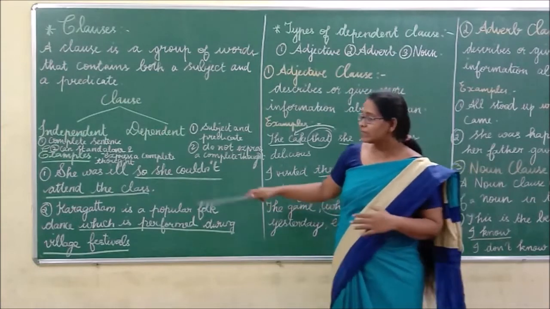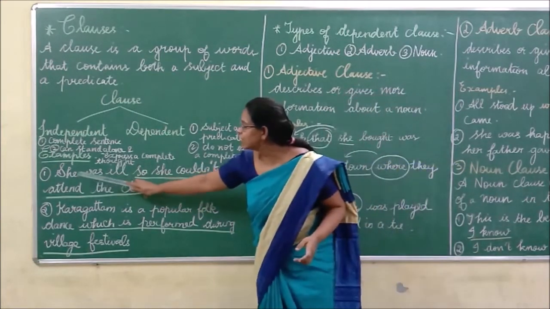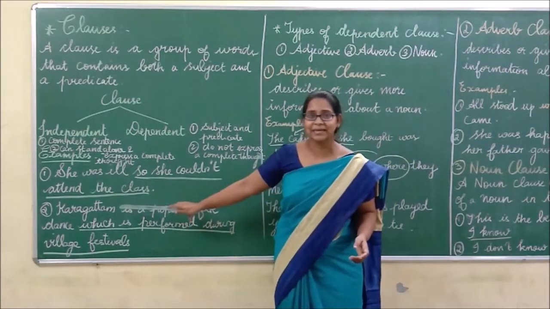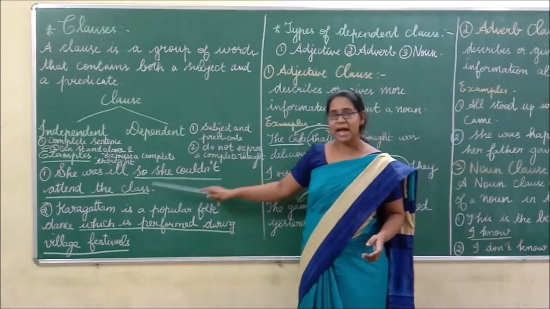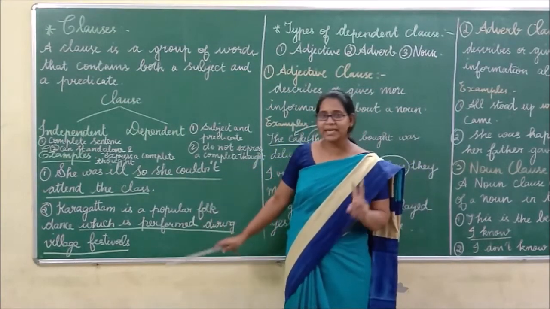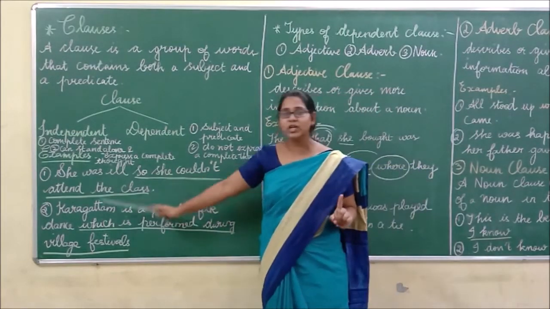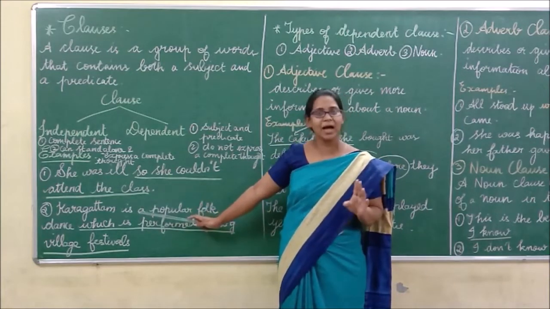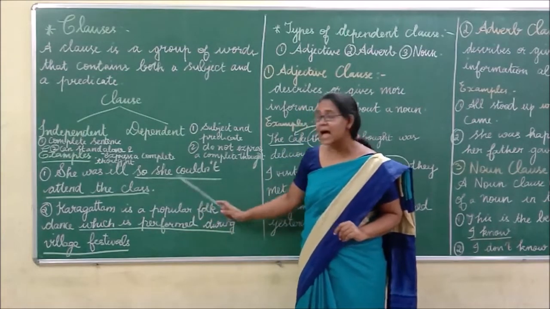Is it clear? Okay, we see the example. You can get it clearly. She was ill, so she couldn't attend the class. In this sentence, it has two sentences, isn't it? One sentence is she was ill. It gives a meaning. It has a subject and a predicate. See the next sentence. So she couldn't attend the class.